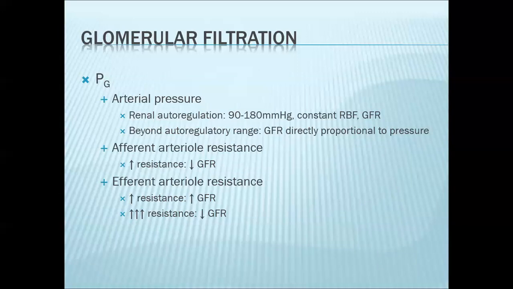However, if you maximally increase the resistance of your efferent arteriole, then glomerular filtration rate will decrease. Why? Because of the increased hydrostatic pressure, plasma proteins will now be concentrated within the glomerulus. So as filtration happens, there's now a steady increase in glomerular oncotic pressure.